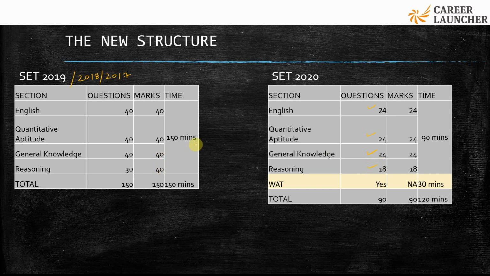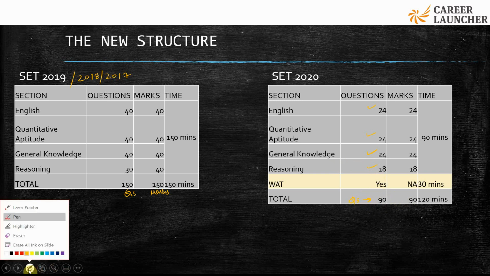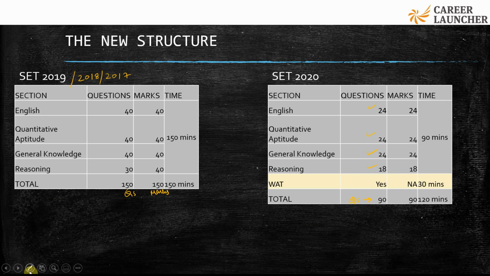That's actually 60%. Earlier you had 150 questions, 150 marks. Now you have 90 questions and 90 marks. This is one major change that has happened.